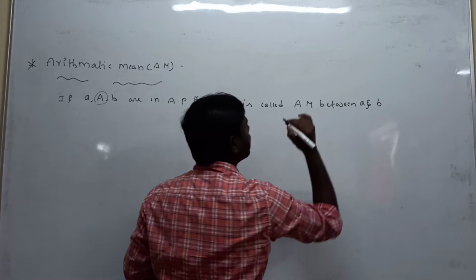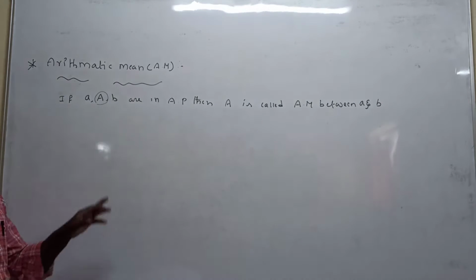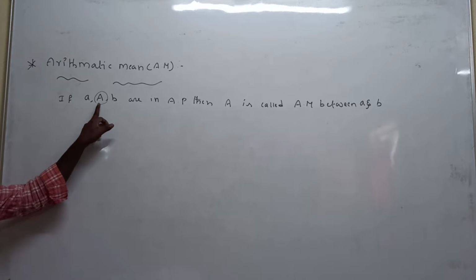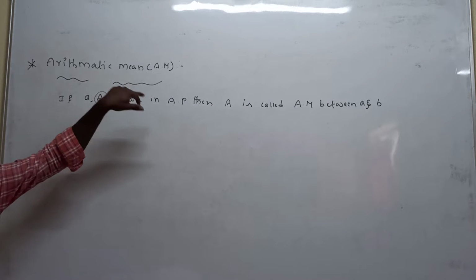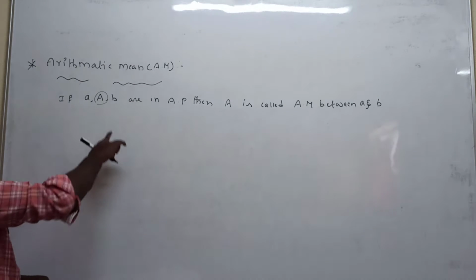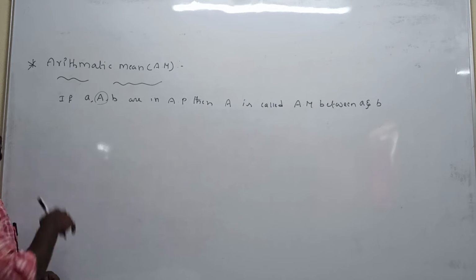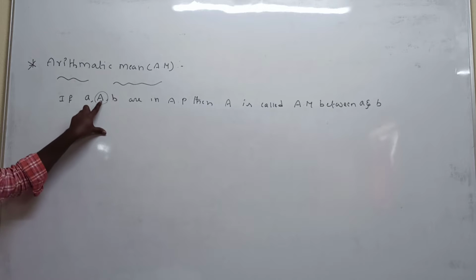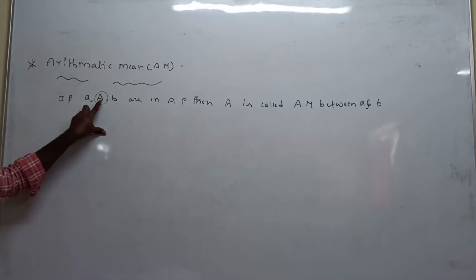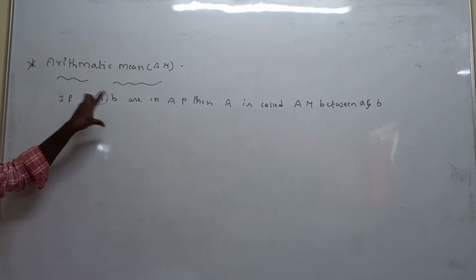What is the first condition? If small a, capital A, b are in arithmetic progression, then capital A is called the arithmetic mean between a and b.